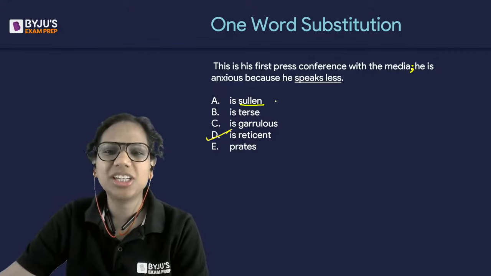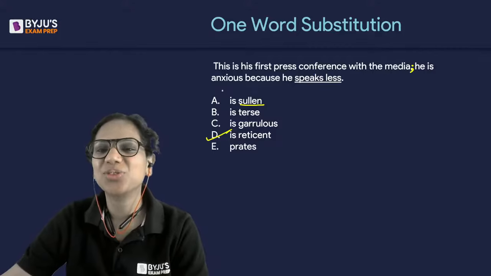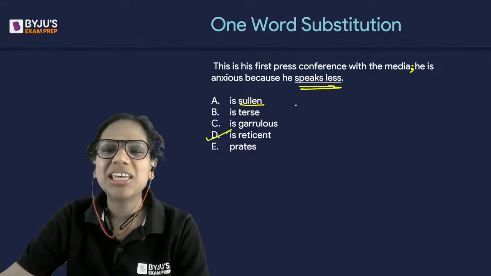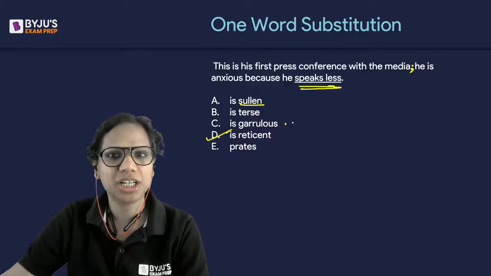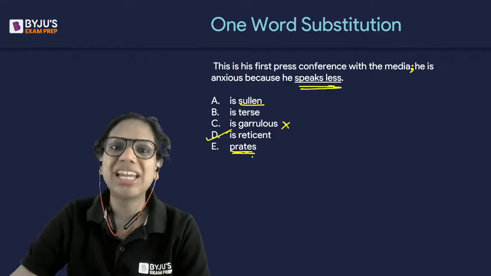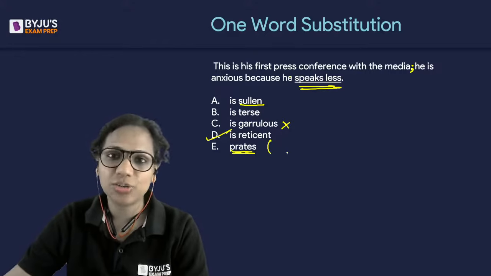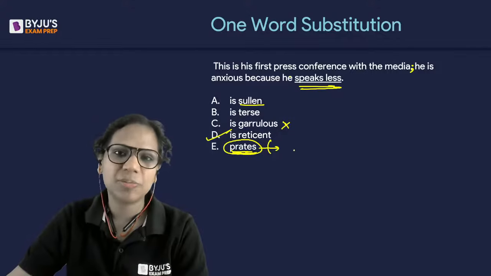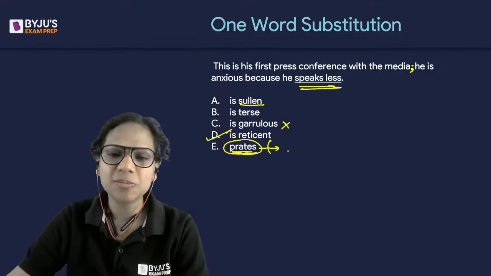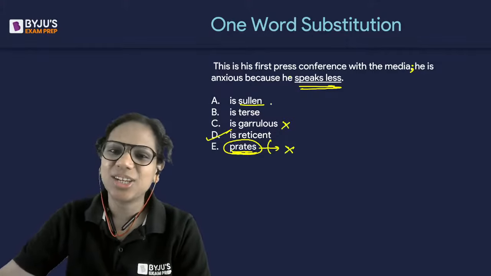Sullen is when you are irritable, you are sulky. That's when you are sullen. So no, it does not have to do with being sullen. It's about speaking less. So garrulous is the opposite. Again, garrulous cannot be the answer. It means loquacious, talkative, right? We covered it in another session. Someone who prates, again they talk a lot, and often they make little sense. So you can associate prate with a parrot. A parrot repeats everything that you say to it, and sometimes it does not even make sense. So this again cannot be the answer.